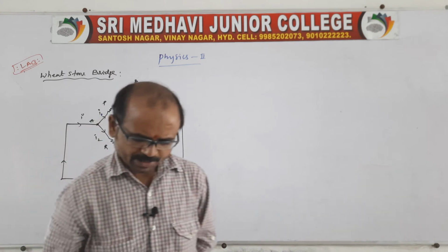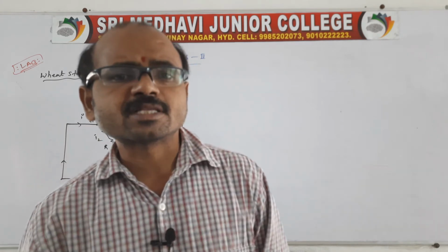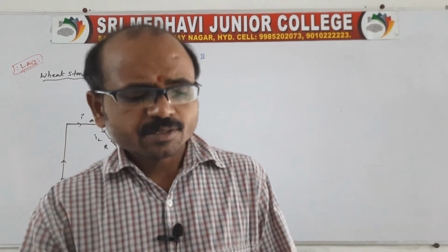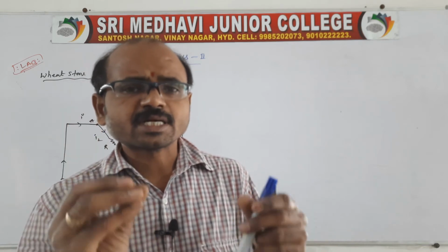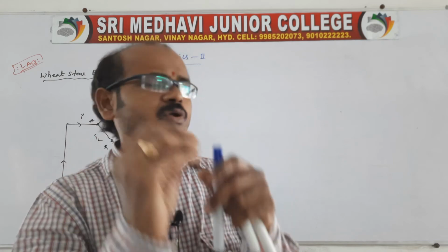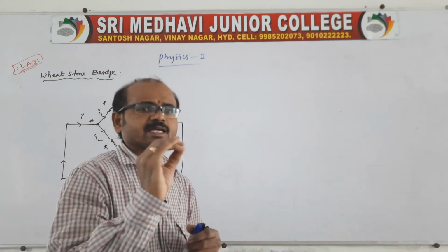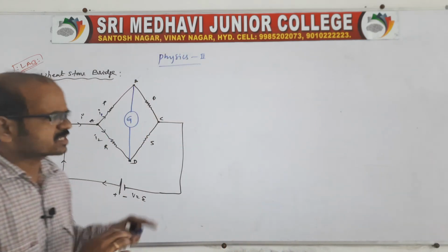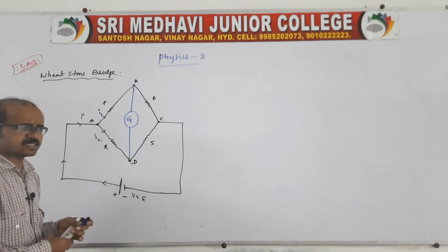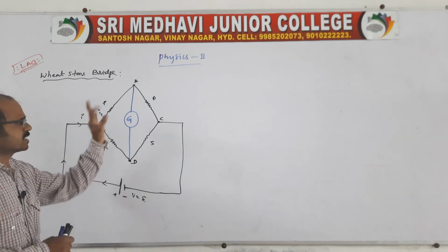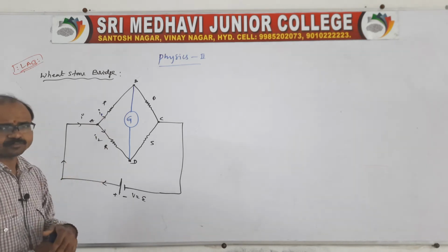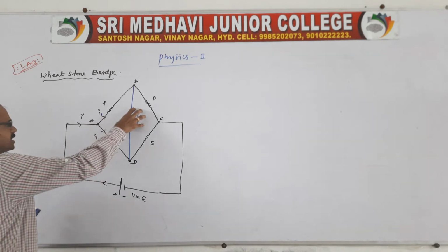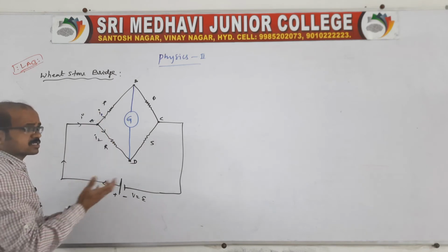Sir, what is a galvanometer? Of course, the galvanometer is nothing but an instrument which is used to measure current. It measures a very small current, in the order of 10 power minus 9 amperes. So it is a sensitive instrument. Of course, in the next chapter we will see how to construct the galvanometer.